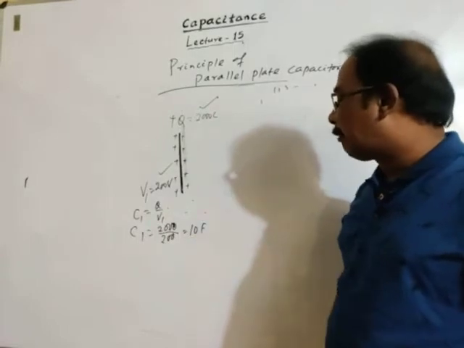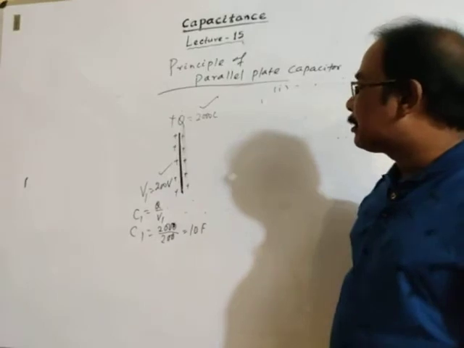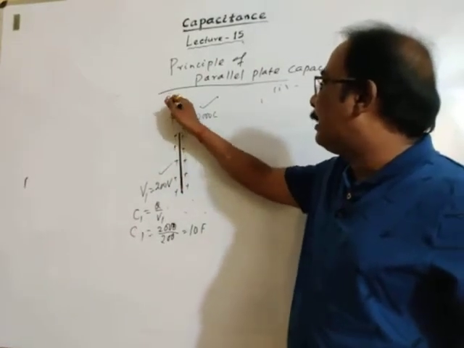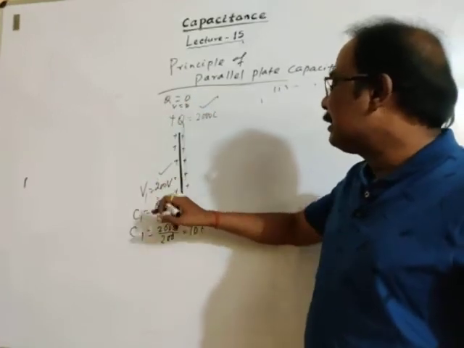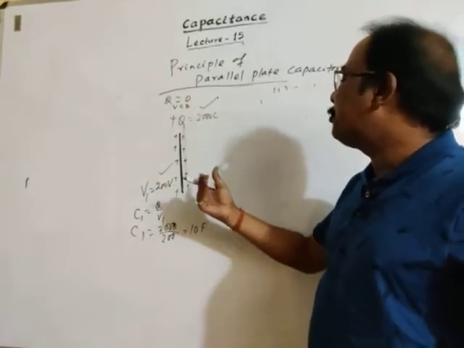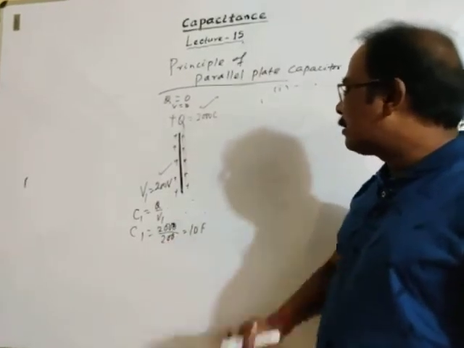Initial charge is 0, initial potential is 0, then the potential difference is V1, which is 200 volt. So capacitance is 10 farad.